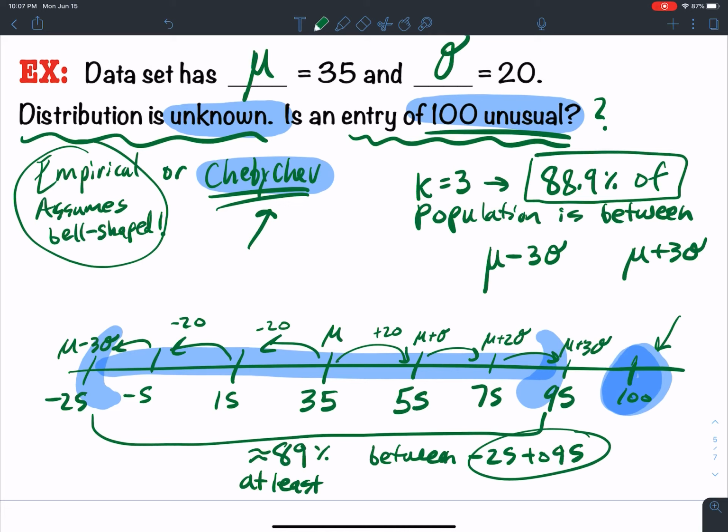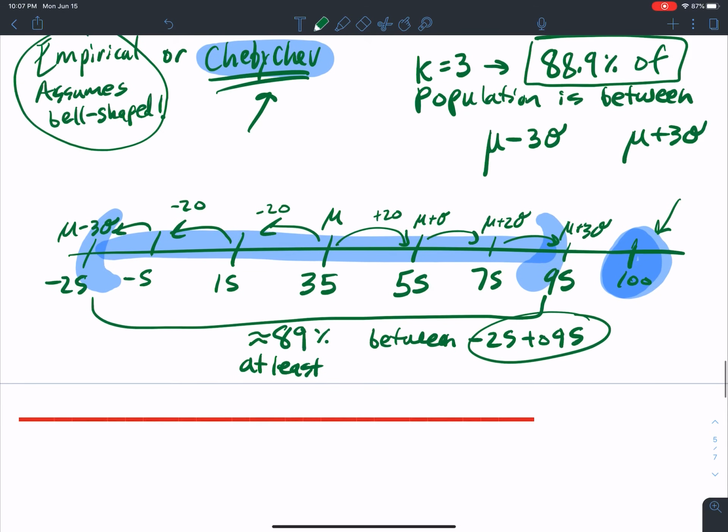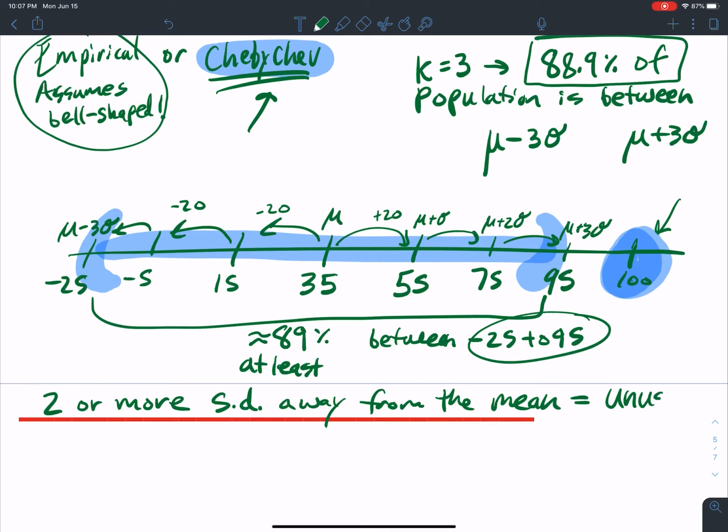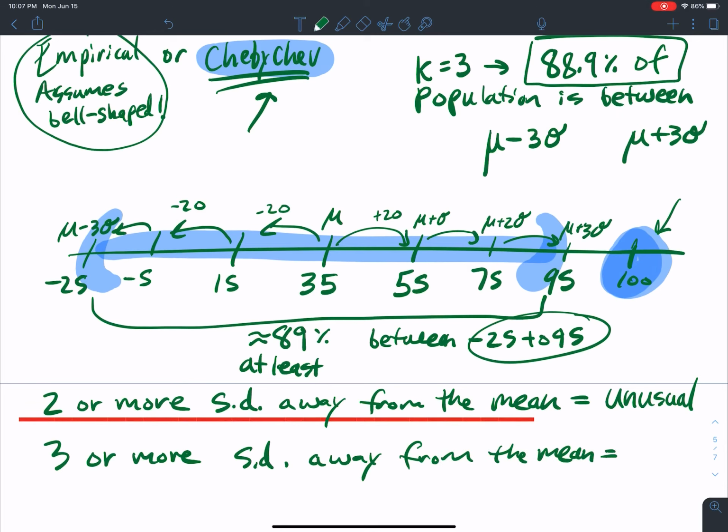Okay? So what we're going to say in general is that if we have 2 or more standard deviations away from the mean, we're going to define that to be unusual. Okay? Now 3 or more standard deviations away from the mean, I'm going to define that to be very unusual.